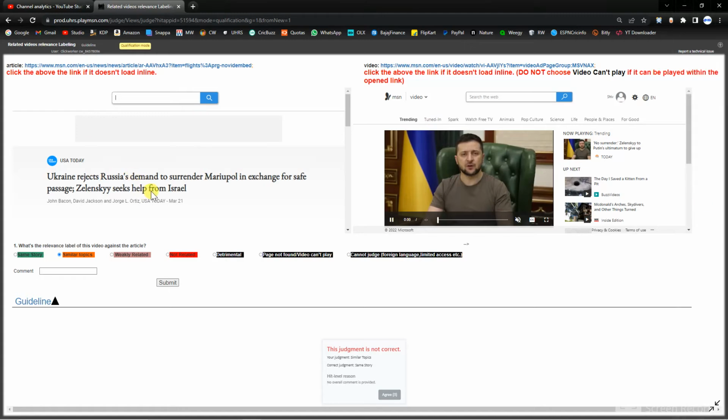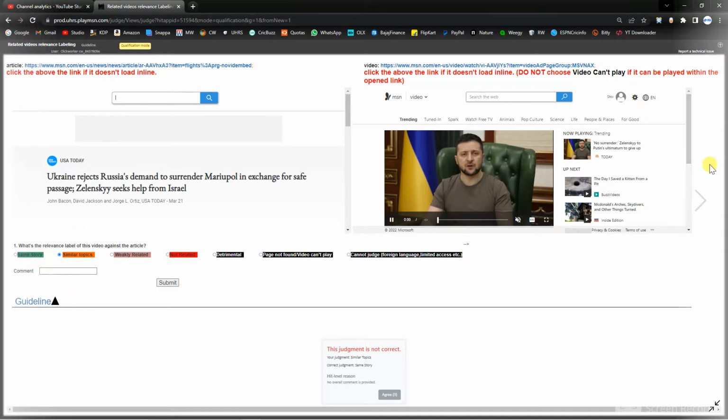Next, you can reject as demand is random multiple. This one, and this one also, they are not similar topics, but they are the same story. Both are showing as an article in the video as well as in this manuscript. They are the same thing. So select same story, not similar. I was wrong in this.